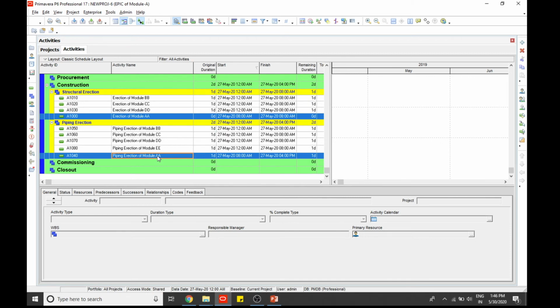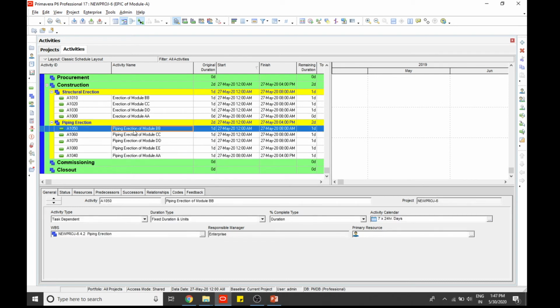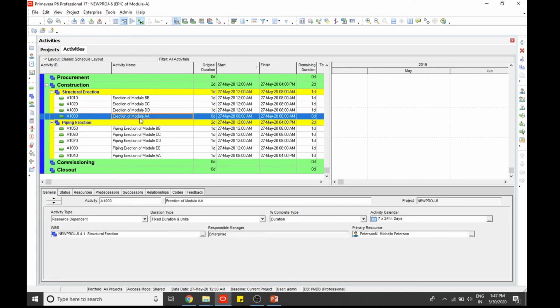In these two activities Peterson is assigned, so either he will work on erection of module AA or the piping erection EE. So if we change this activity to resource dependent, we can easily know that these are the activities which are resource dependent and cannot be applied to both activities at the same time.